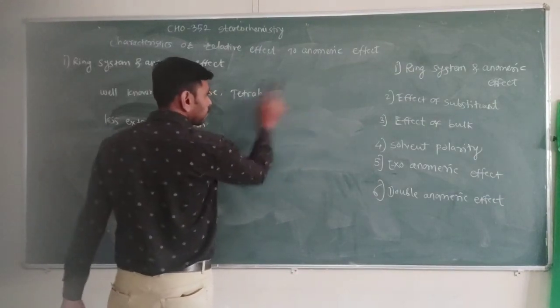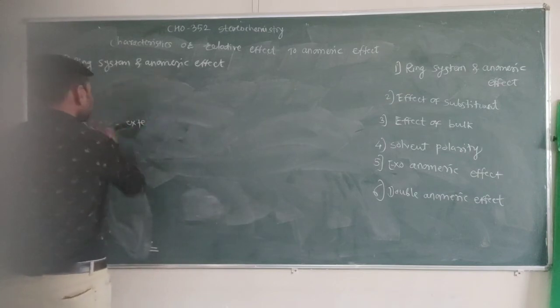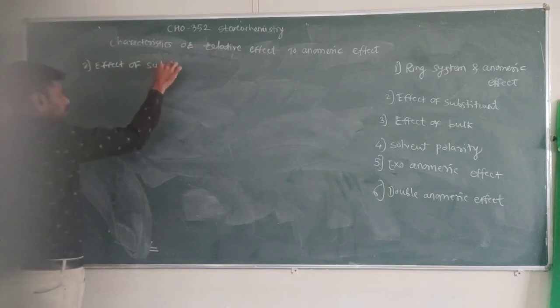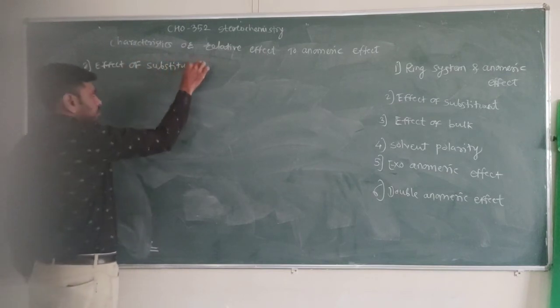Second is the effect of substituent. The second characteristic that we have to study is the effect of substituent. See, the substituents are very important.